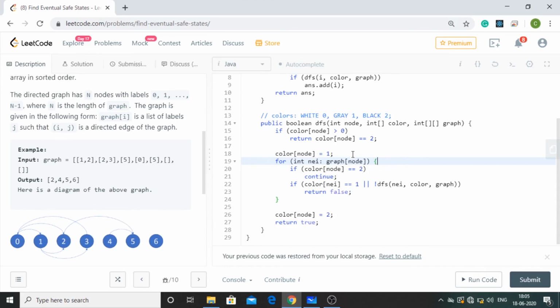So color of 5 will get equal to 1. So we have now 4 values of node. First we took 0, then 1, then 2, then 5. Now when we have 5 inside it, you can see that color of nei equals 1, and then again we are going to pass this DFS. Okay, so when we pass this DFS, this is 5. So when we go to 5th index, that is this blank array. This blank array means what? Actually it means that it is not ending up in a cycle. So that is why we are going to get the color of node equal to 2 and return true.